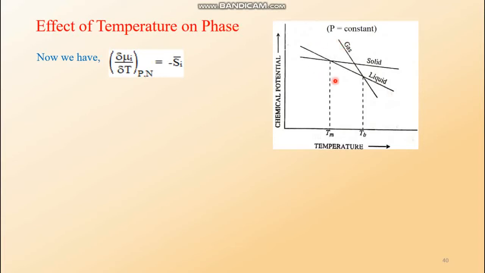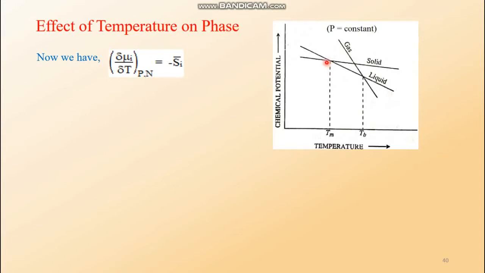Similarly, the same expression is reflected in this graphical presentation, where this straight line has the highest slope. It is highly inclined, and this inclination is negative. On the other hand, the solid has the lowest inclination.